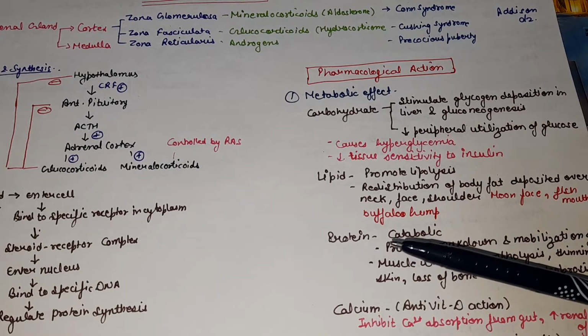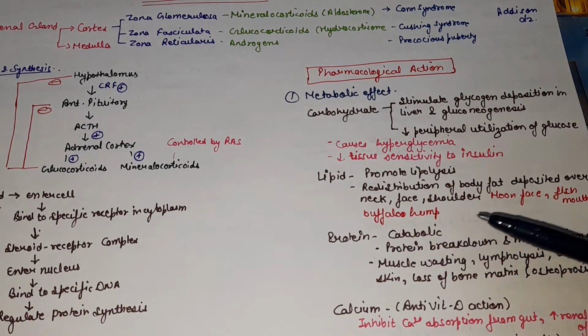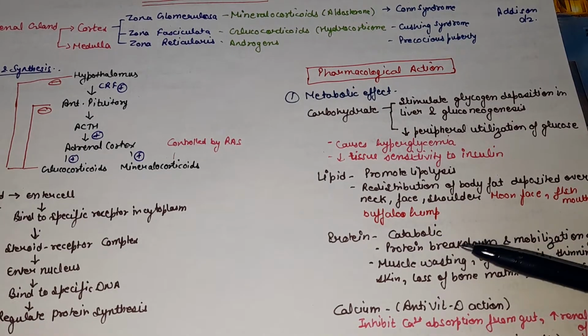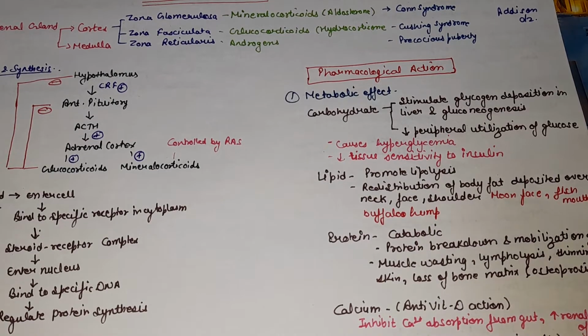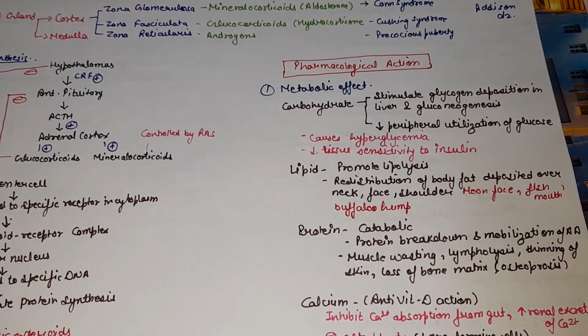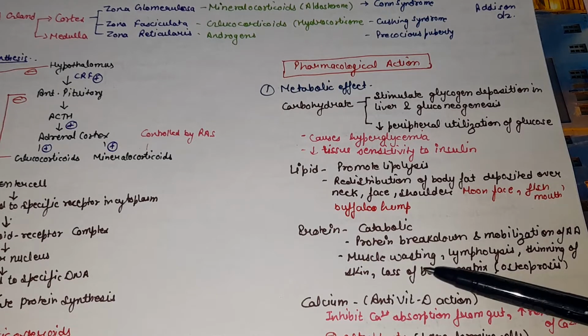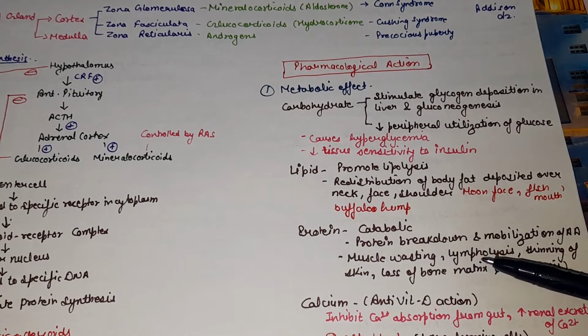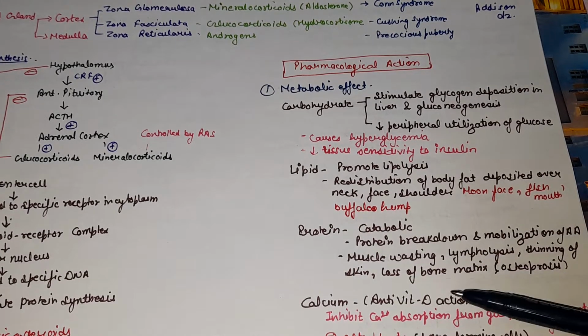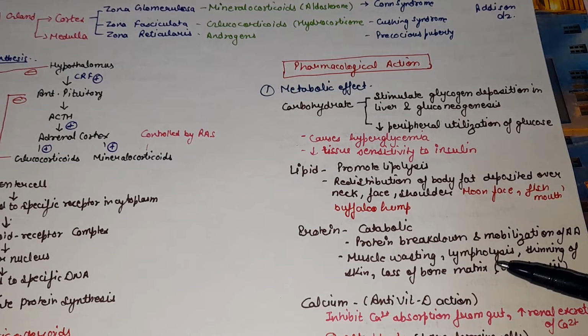Next, the effect on protein. Glucocorticoid has a catabolic nature, so it increases the breakdown of protein and mobilization of amino acids. So it leads to muscle wasting, lympholysis, thinning of skin, loss of bone matrix, that is osteoporosis, and growth retardation. They also delay wound healing, and fibrosis is also inhibited.